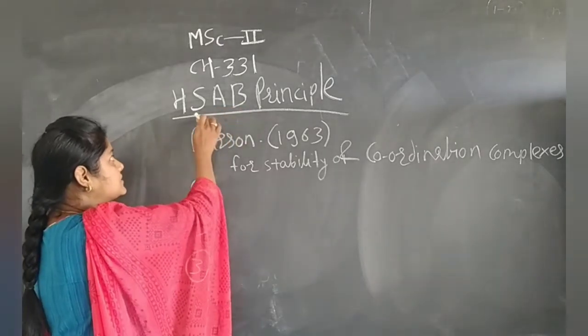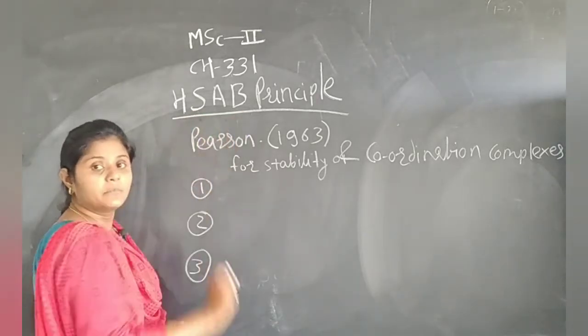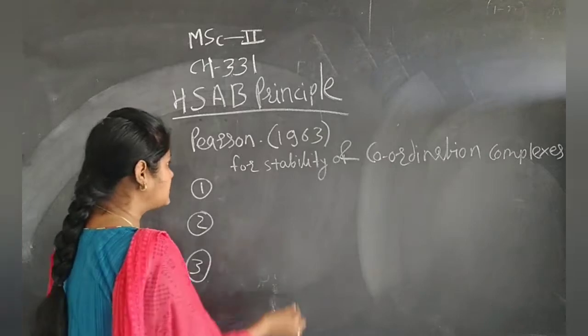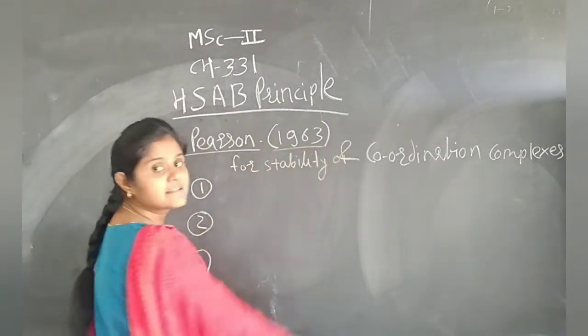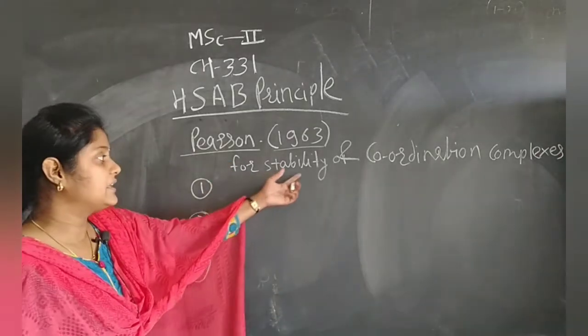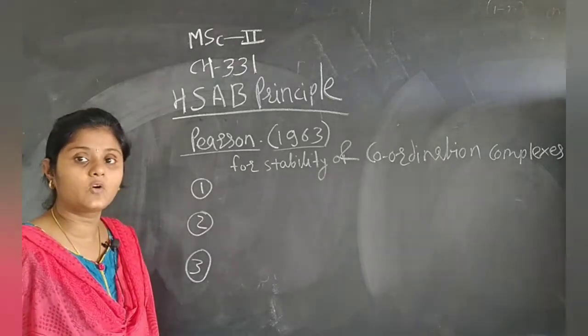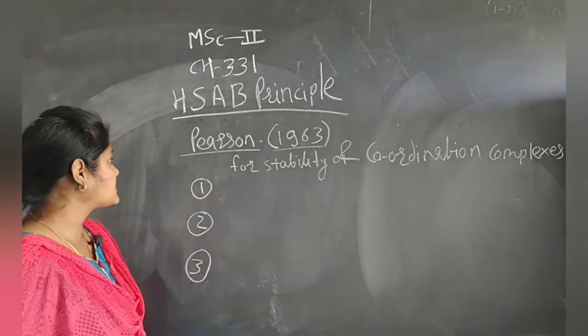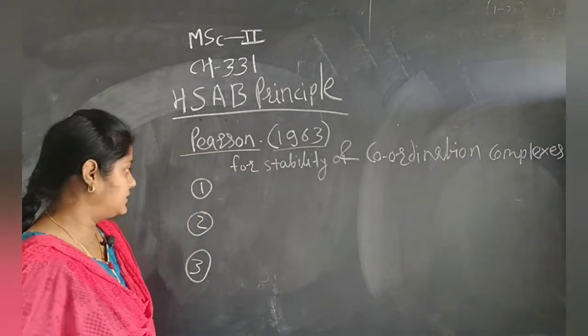So this principle is called the hard and soft acid base principle. This principle was introduced by Pearson in 1963 for the stability of coordination complexes. Means, to explain the stability of coordination complexes, Pearson introduced the principle of HSAB.